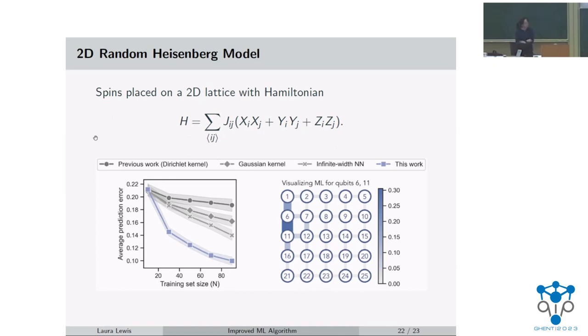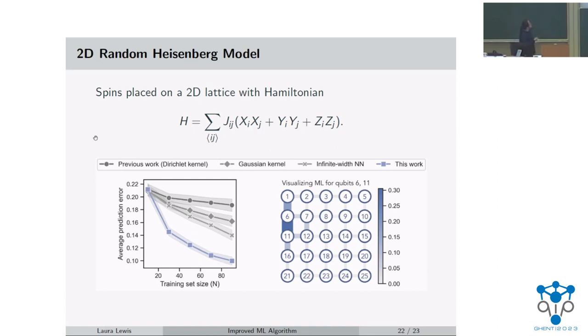Moreover, on the other part of this slide, I have a nice visualization which reflects our intuition about how this ML algorithm works. I was saying how the algorithm should work by only focusing on a certain region of parameters, and indeed, that is what this reflects. Here, the thickness and darkness of each of these lines between different qubits represents how much that certain coupling parameter was used in the ML algorithm, like how highly it was weighted.